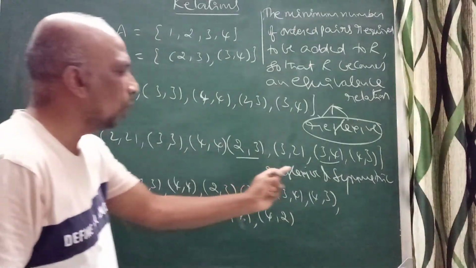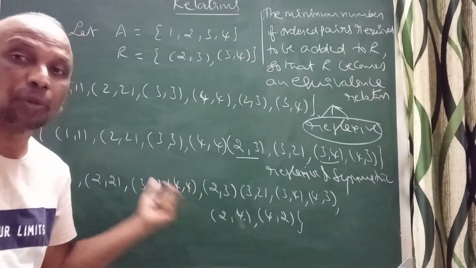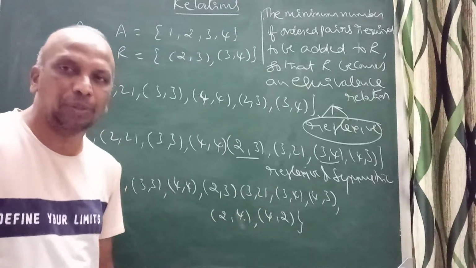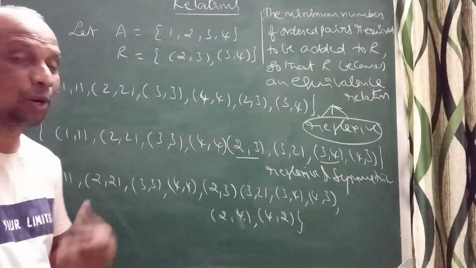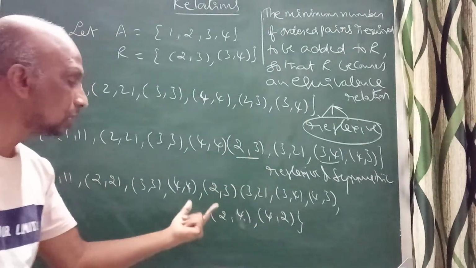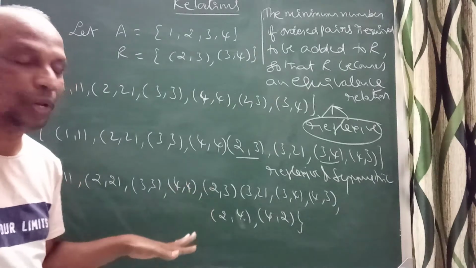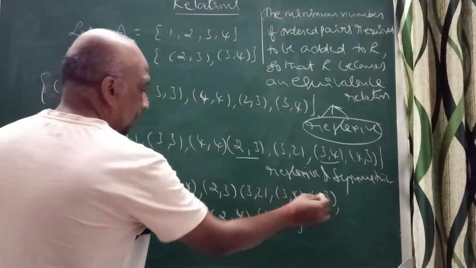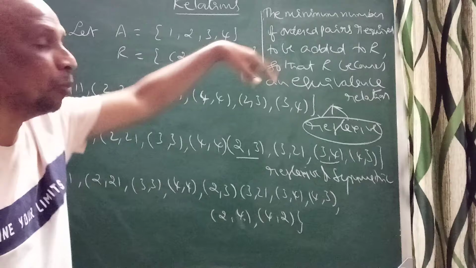You can check all the options and verify. Now this relation is reflexive, symmetric and transitive. It satisfies all three. So in total you can count 1, 2, 3, 4, 5, 6, 7, 8, 9, 10. But they are asking, how many minimum should you add?